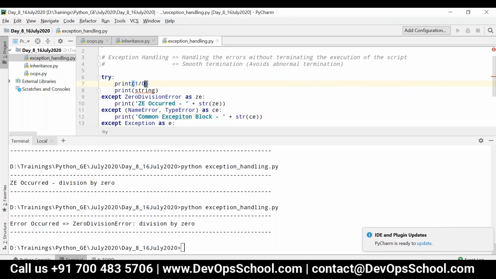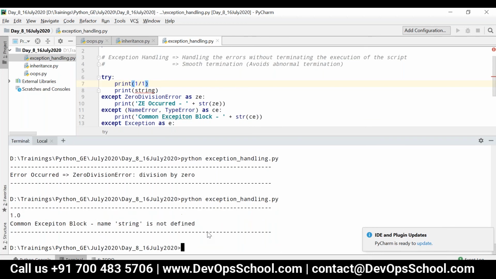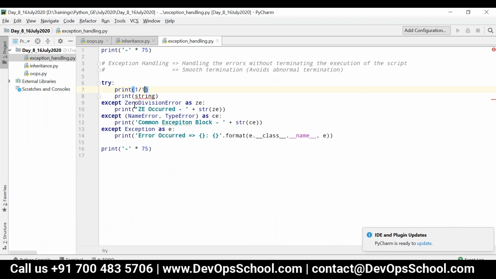Okay, so now let me just execute it. That is print of string. So now you can see it will be caught in the common exception block, because it raises a NameError, and that NameError is handled in the common exception block.